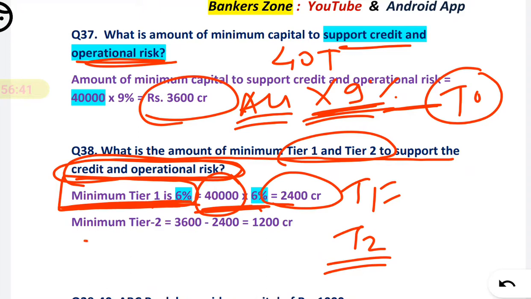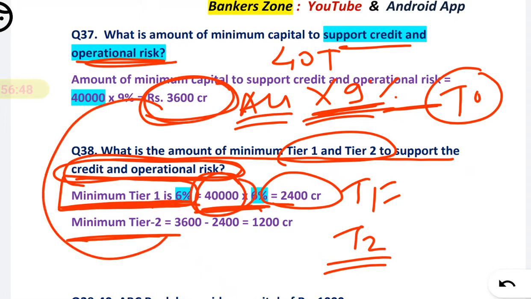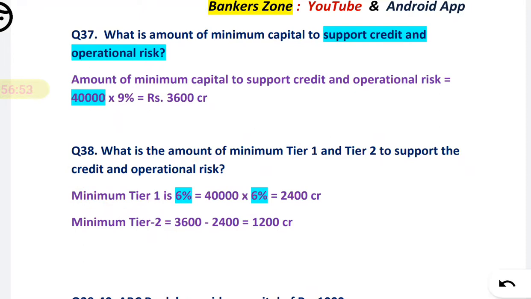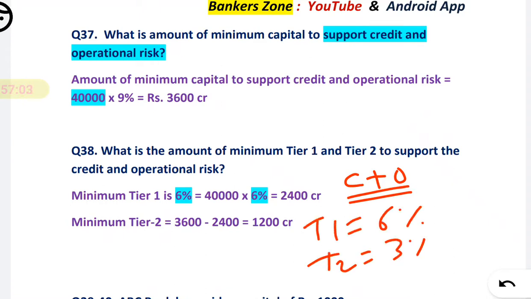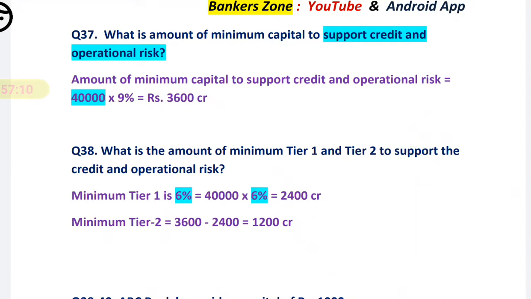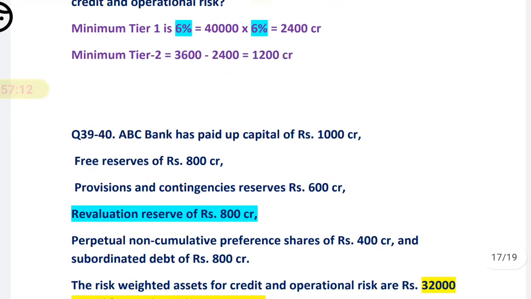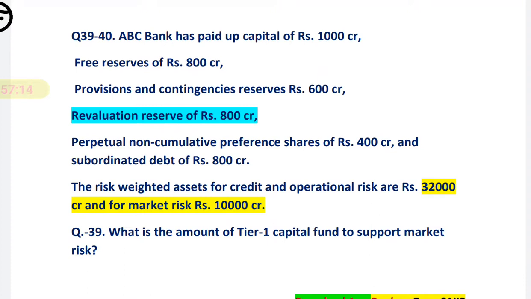So what is tier 2 capital? Tier 2 capital, we know the total capital, so just subtract tier 1 from that and you will get tier 2 also. You can also use a shortcut here. For credit and operational risk, for tier 1 just find 6% of the risk weighted asset, and for tier 2 just find 3% of the risk weighted asset. This is the shortcut you can apply in the case of credit and operational risk. Next, up to 38 we have done. Now question number 39 and 40 we have to discuss.